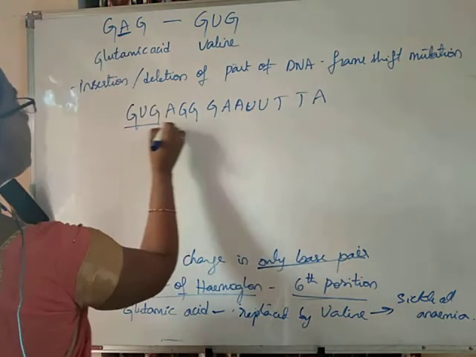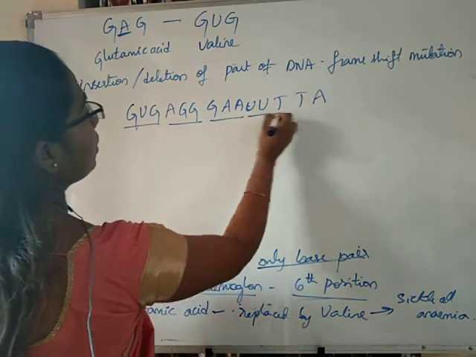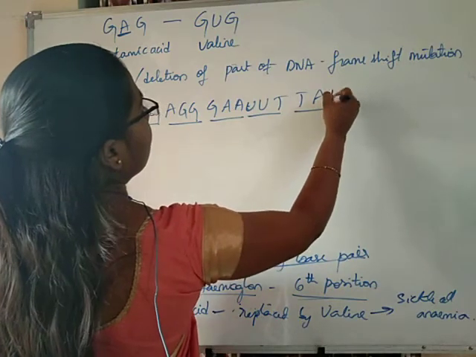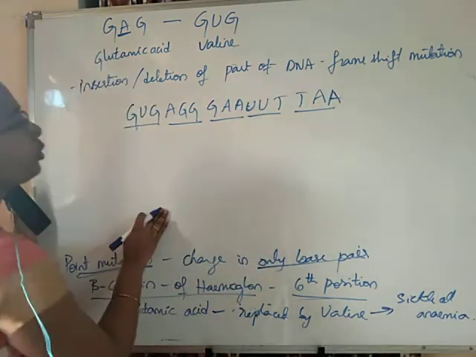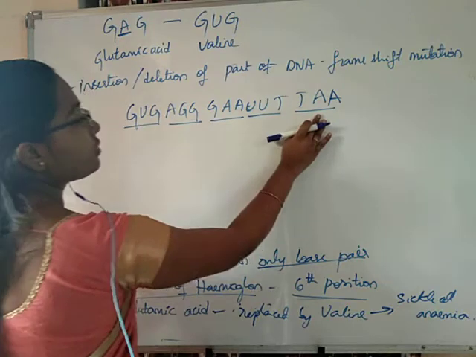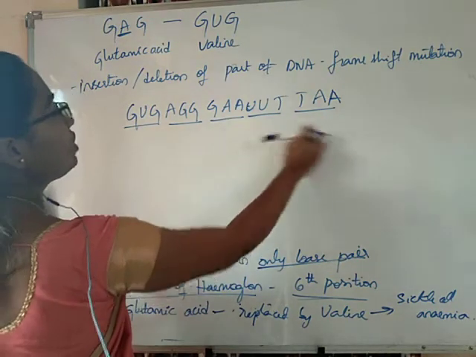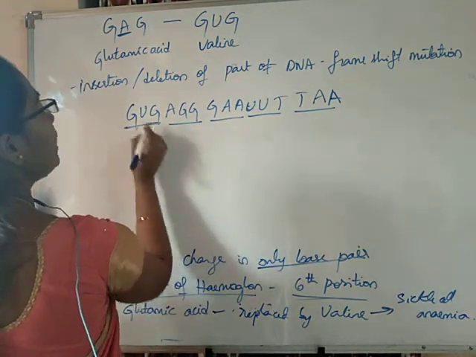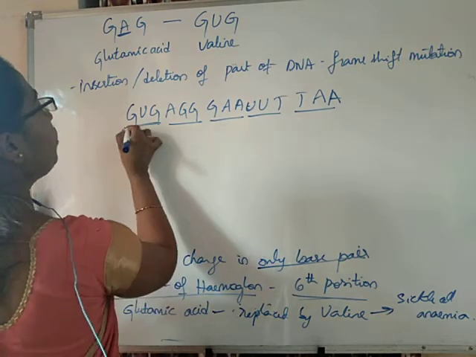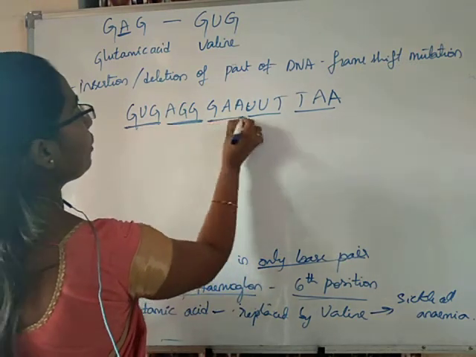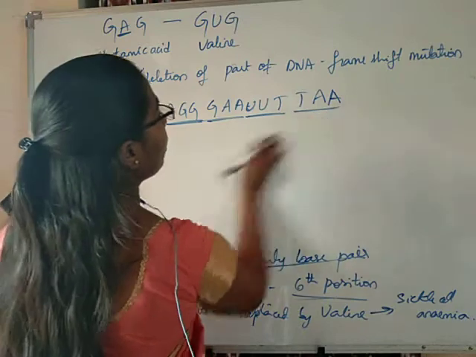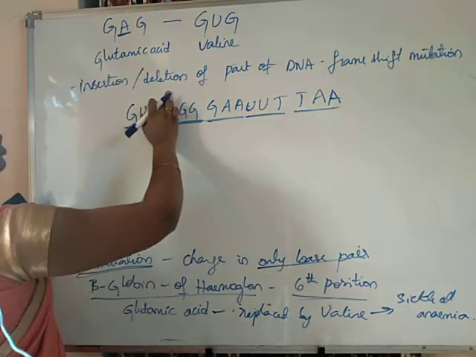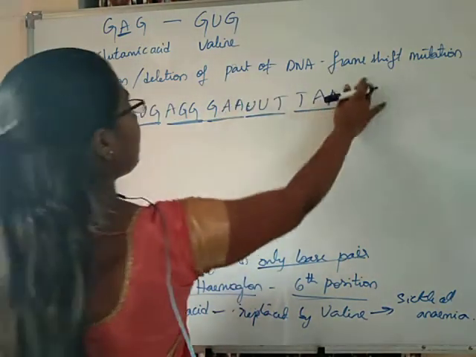Suppose this is the DNA strand consisting of these nucleotides; three nucleotides make up one codon. In this way, three nucleotides are making up one codon. So, insertion or deletion of a part of the DNA will cause frame shift mutations.